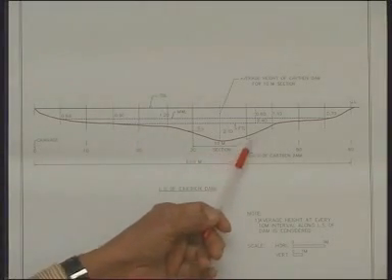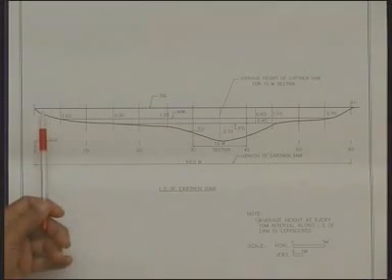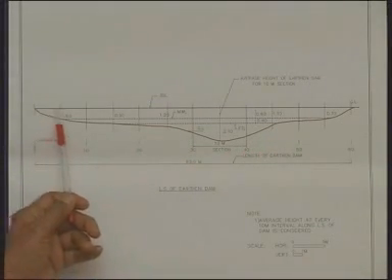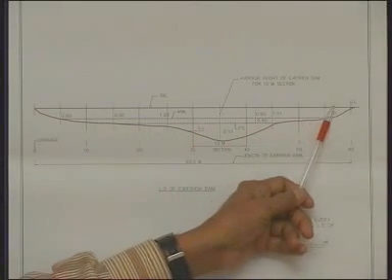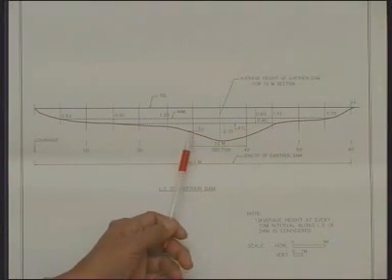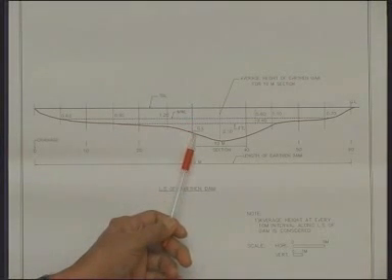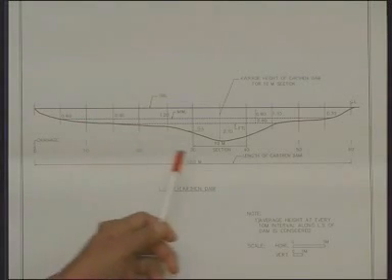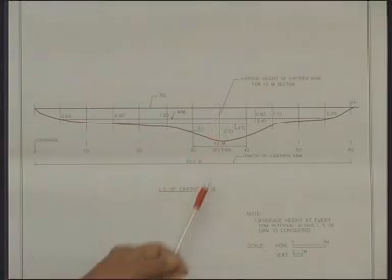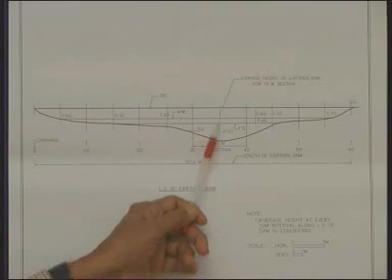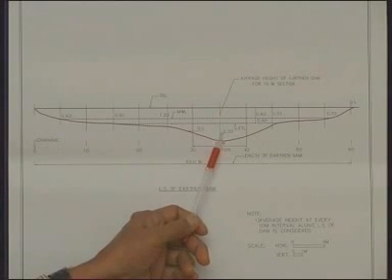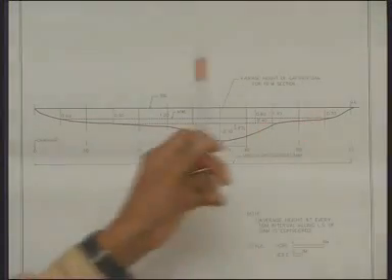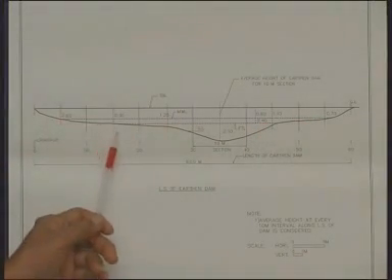These levels will have to be taken with a dumpy level, and we have to plot this on graph paper and determine the top level of the bund. This is the top level of the bund. So the height of the earthen dam at this point would be this, at this point this one, at this point this height, and at this point it is this height. The maximum height as seen here is 2.1 meters, and at this point it is 1.1 meters. It is 0.7 meter, 0.6 meter here, 0.9 meter.